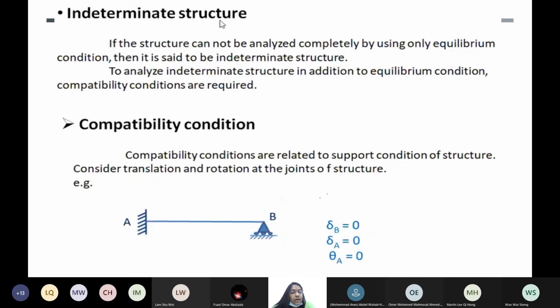You have to know one more word: compatibility. This is again used in theory of structures. It's about deflection. Compatibility conditions are related to the support conditions of the structure. Consider translation and rotation at the joints of the structure. Again, compatibility is one way of failure. The member should be compatible for the types of forces acting on it and the corresponding stresses produced in it. Whenever there is an imbalance between these two, it is said to be incompatible, right?